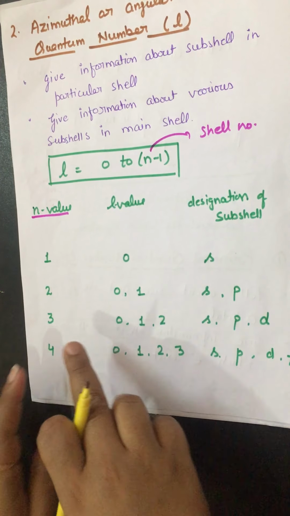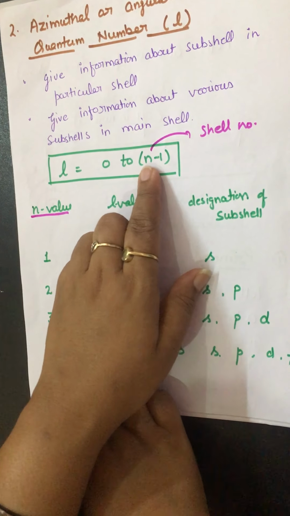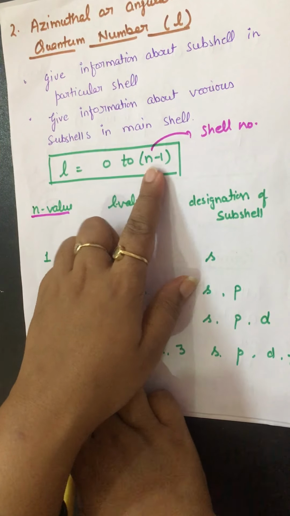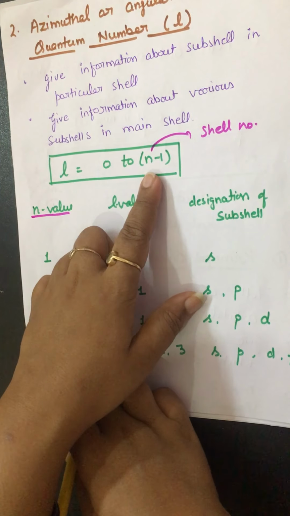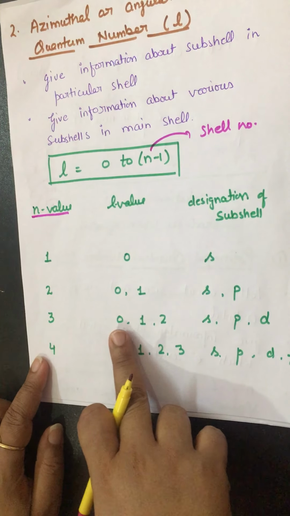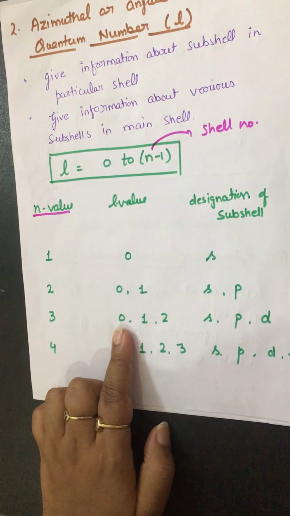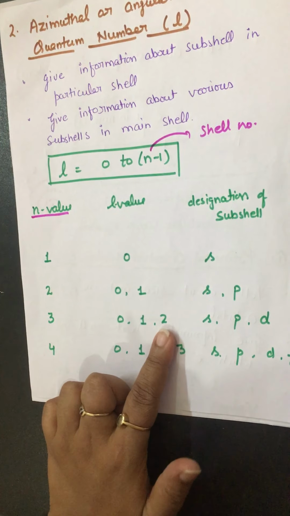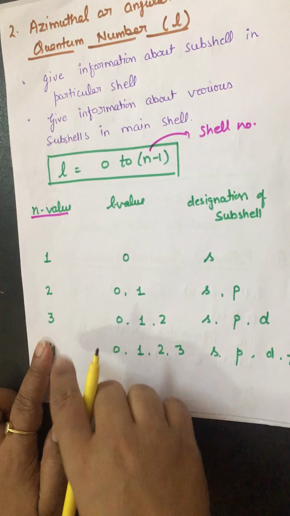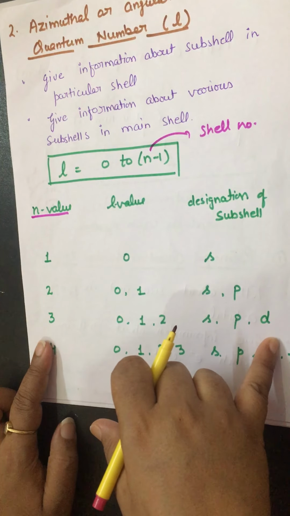That's clear. Now come to the third shell. If I apply 3 here, the formula gives 0 to 3 minus 1, which means 2. So values of l are 0, 1 and 2. For 0, l is s. For 1, p. For 2, d. It means the third shell has 3 subshells, s, p and d.